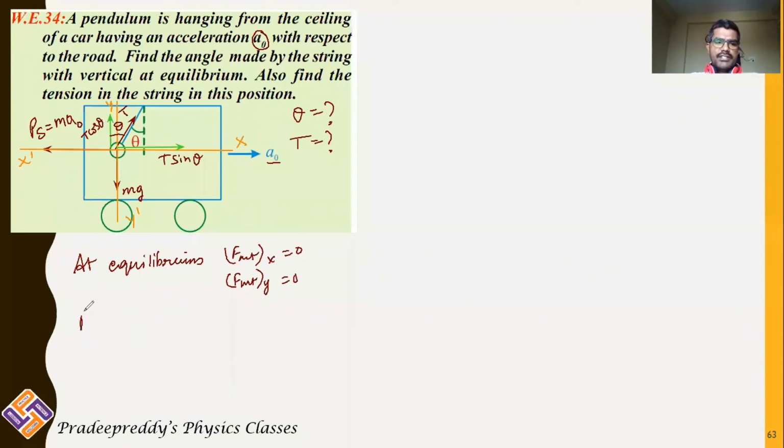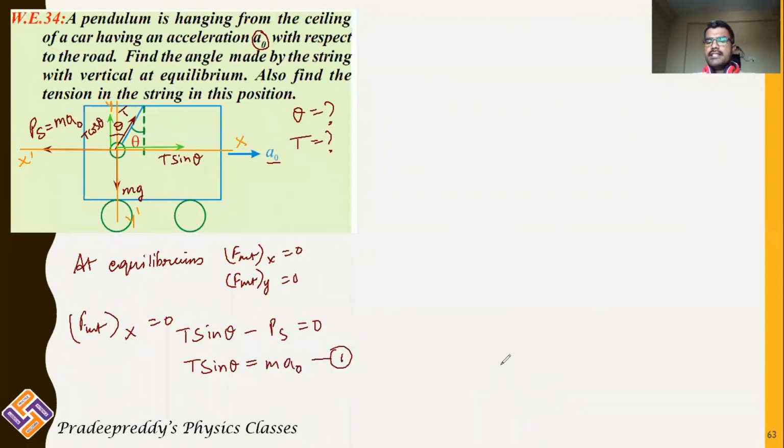Now using the condition F net along x-axis is equal to 0: right side force is taken as positive, T sin theta, minus the left side force, the pseudo force, is equal to 0. So T sin theta equals the pseudo force, which is m into a0. Let me consider this as equation number 1.